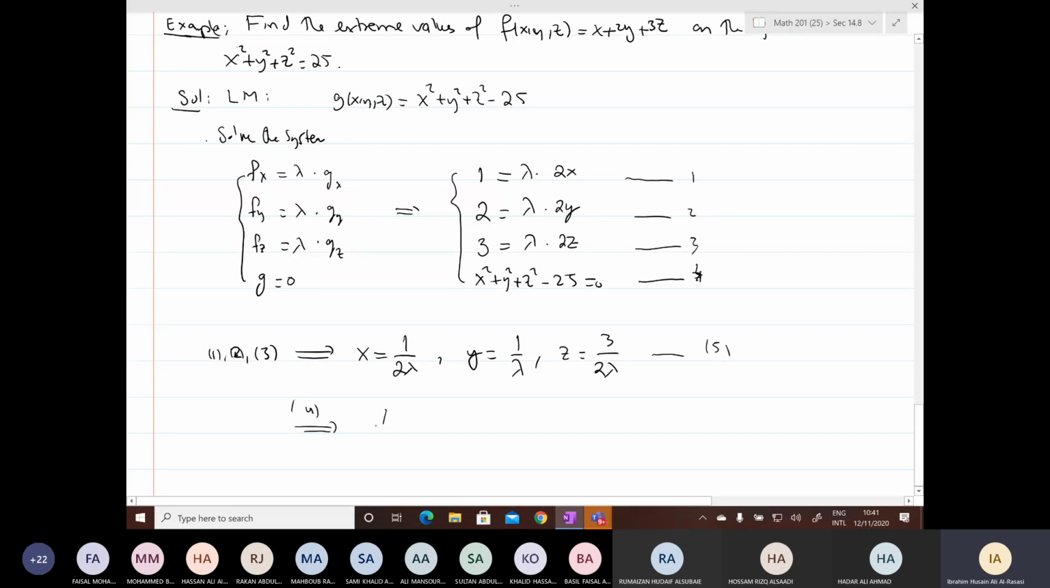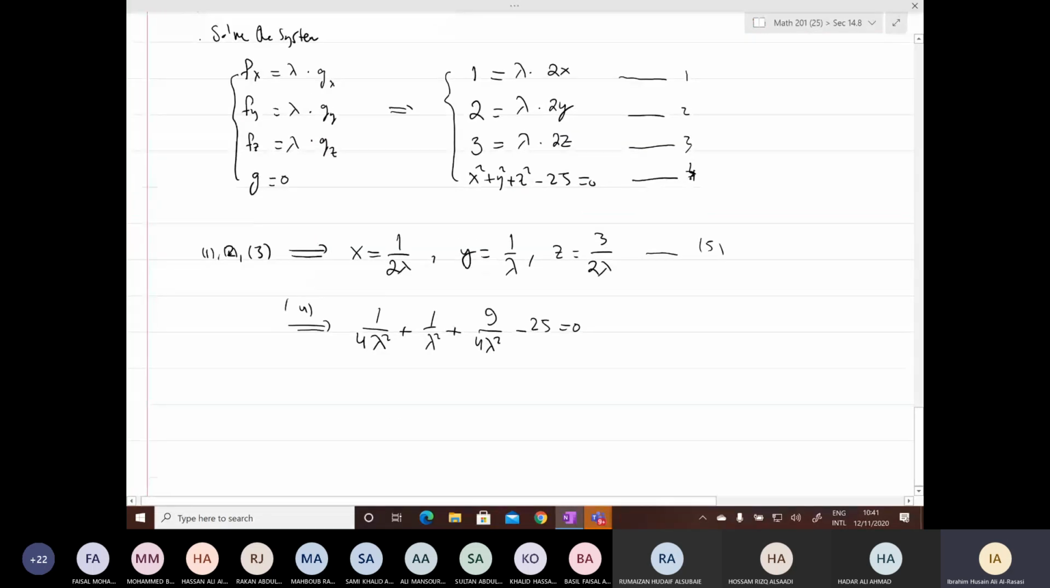What is x squared? 1 over 4 lambda squared. What is y squared? 1 over lambda squared. What is z squared? It is 9 over 4 lambda squared, minus 25 equal to 0. Notice when I substitute, I get an equation in one unknown only, so I can solve it easily.